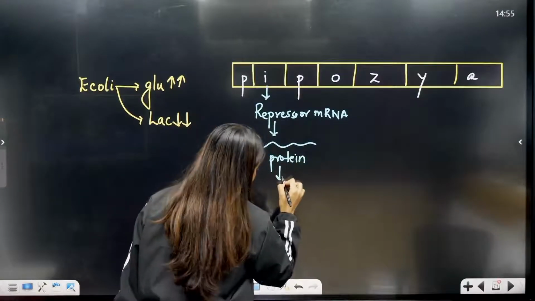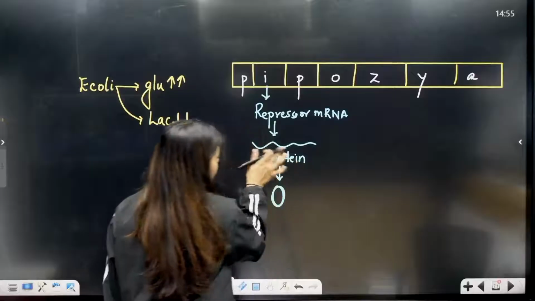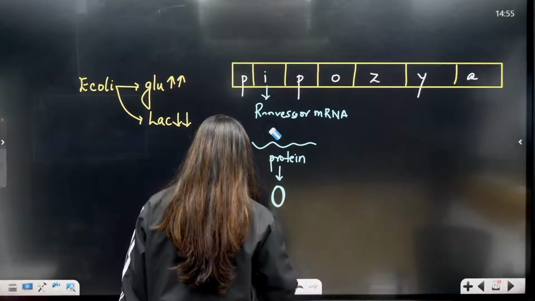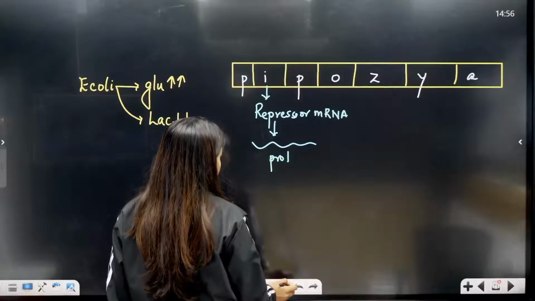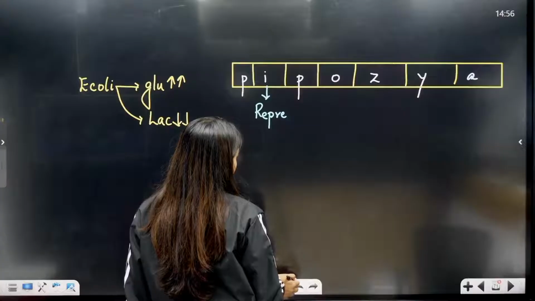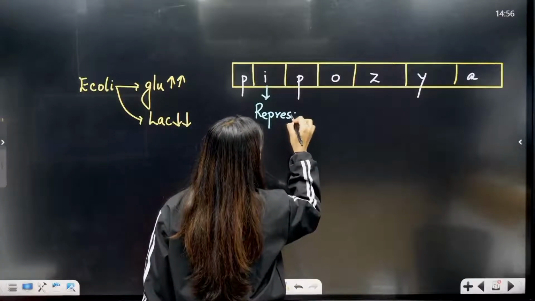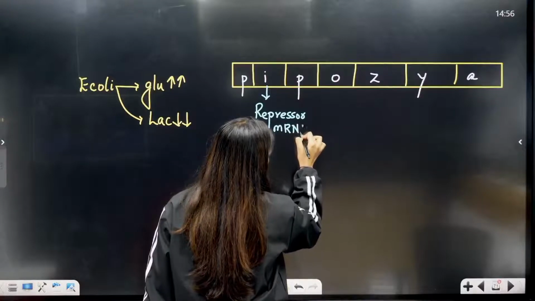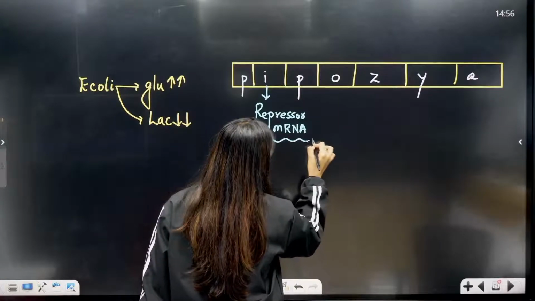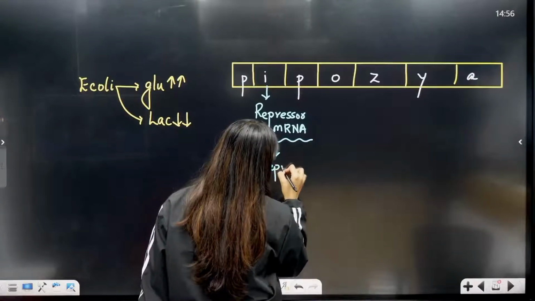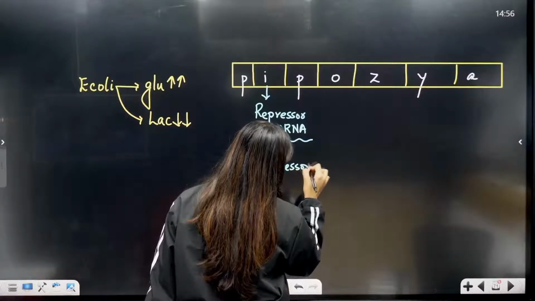This is the mRNA, this is the protein. One second, students, I'll just write it. It will form repressor mRNA, and that will form repressor protein.